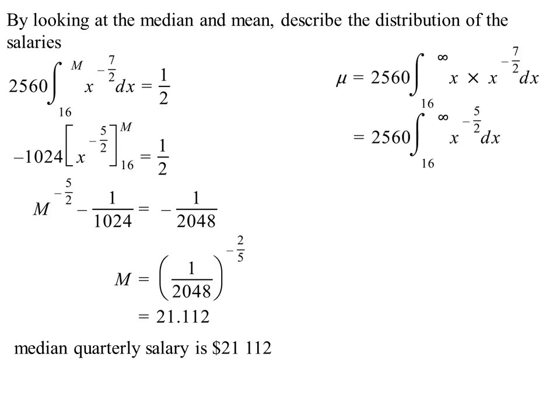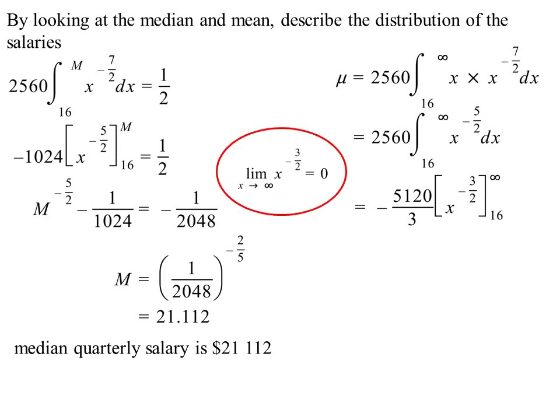Let's now go find the mean. It's going to be x times the probability of x, so x times x to the minus 3 on 2, integral to infinity. As much as I hate writing infinity as one of the limits, because theoretically you can't substitute infinity, it's probably more correct to go limit as x approaches infinity, or n, whatever pronumeral you put there. But it is kind of acceptable to do it like this. As I say, we can't really sub infinity into that. What we're really doing is finding the limit as x approaches infinity of x to the minus 1 on 2, and if you think of that curve, that would approach 0. So we know we can substitute in 0 for that.